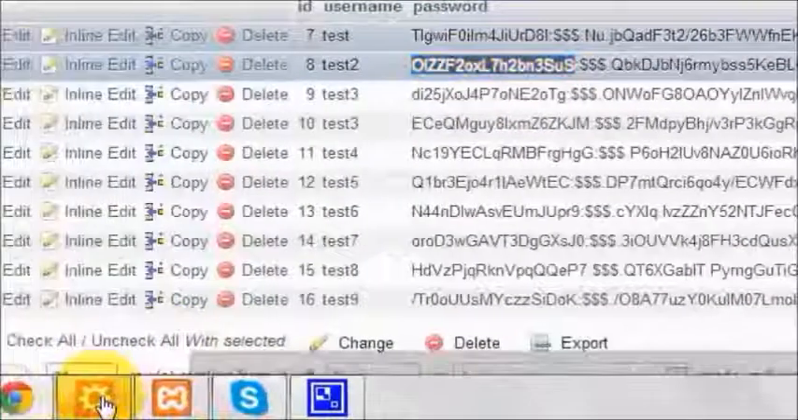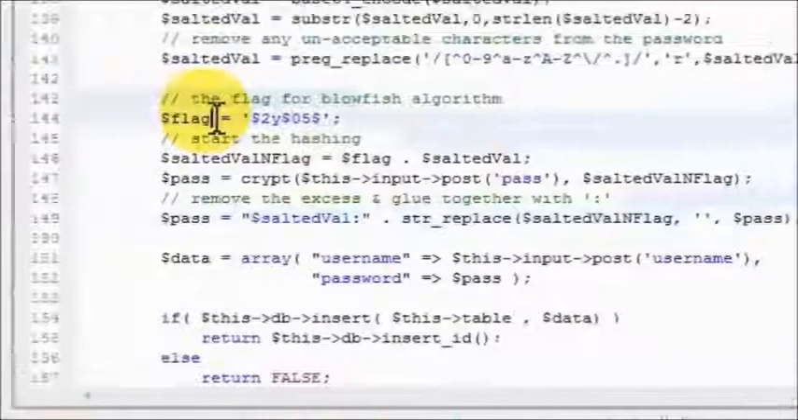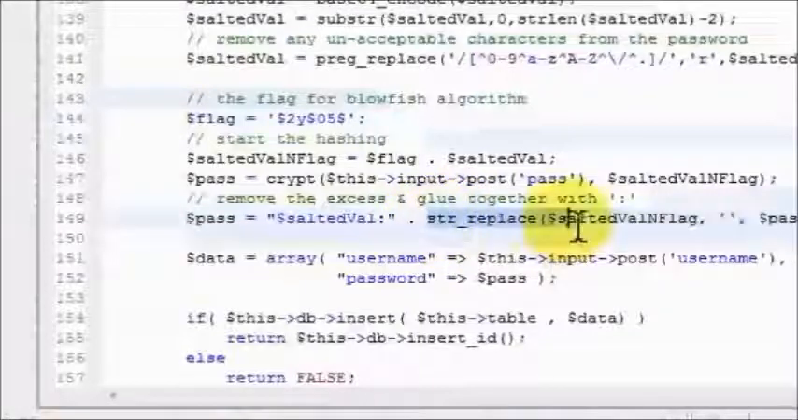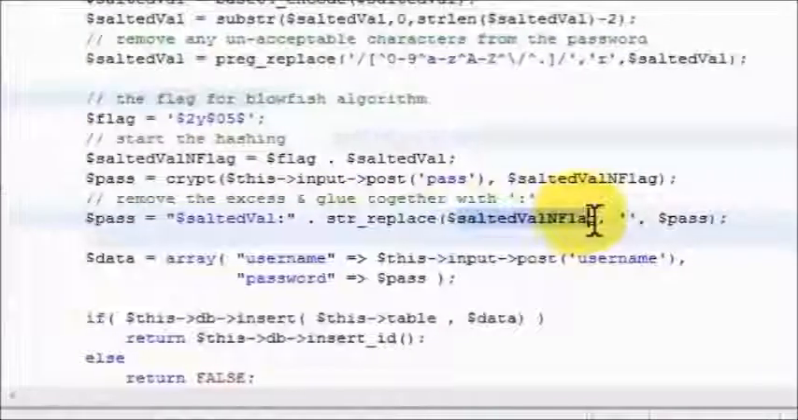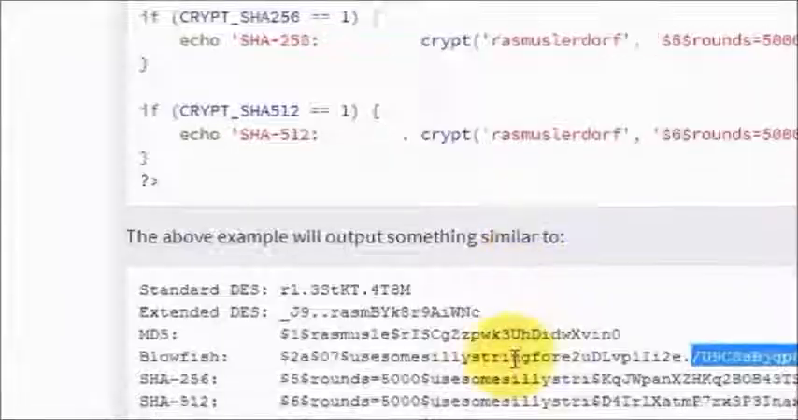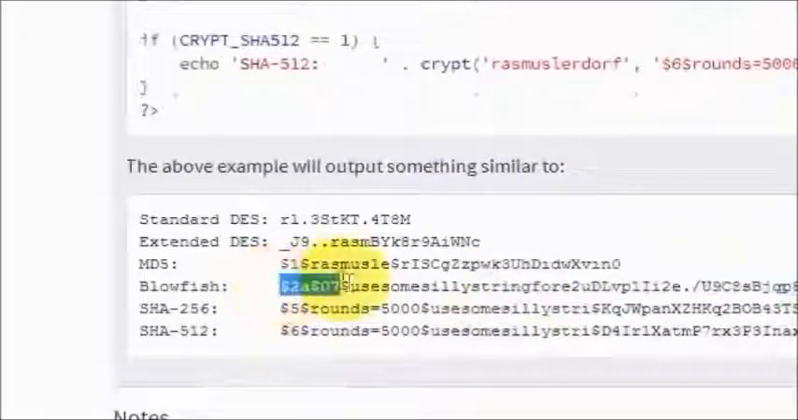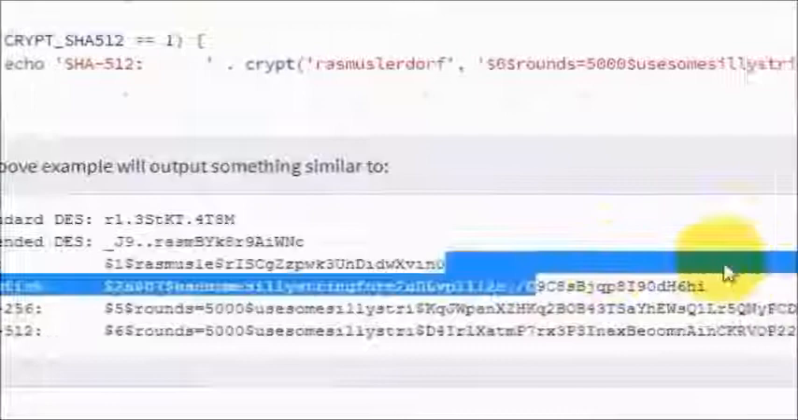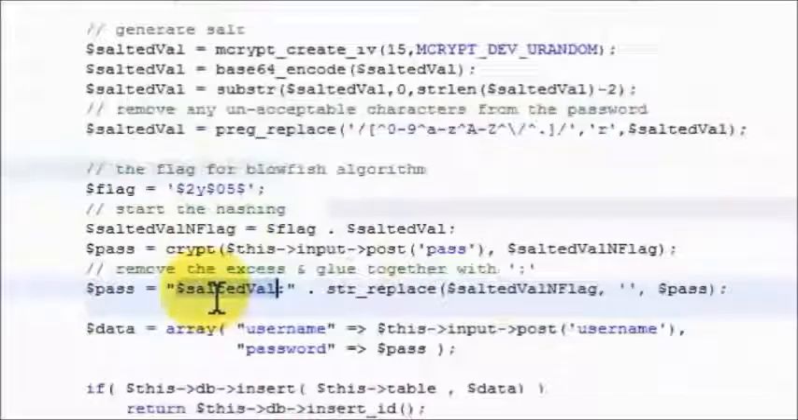So I'm going to jump back to my code, and you'll notice that what I did was string replace, and I got rid of all the junk that I didn't need. Again, if you go to php.net, you'll notice that here's all the stuff I didn't need. I didn't want this $2a iteration level. I only wanted the salt separated by a colon and then the password. And I'm doing that next by taking out all the junk, then saying take the password and prefix that with the salted value and a colon.